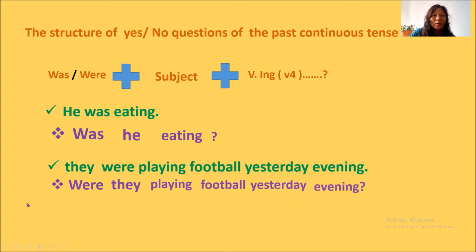Now, what is the structure of the questions of the past continuous tense? How to form the question of the past continuous tense? First, the past form of the be verb, that is was, were, then after that the subject, and then verb ing, after that the question mark. Don't forget to put the sign of interrogation here.